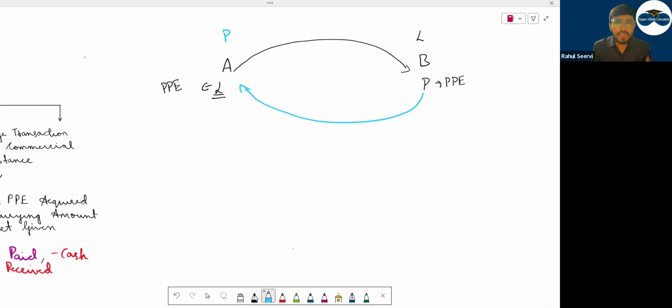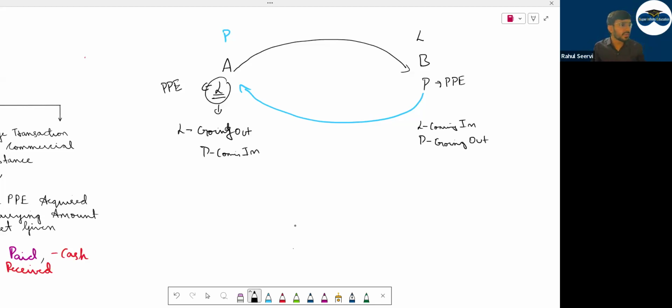Now you say me, if I am A, you are B. In my books, what will happen? Can I say Lamborghini is going out? Porsche coming in. L going out, P coming in. For B, what will happen? L coming in and Porsche going out. ये clear है सबको? Till here it is clear to everyone.